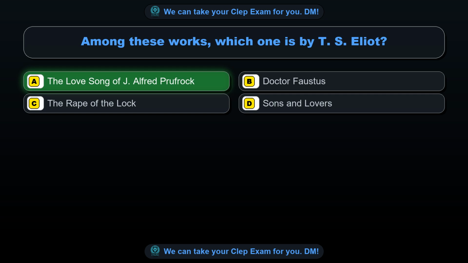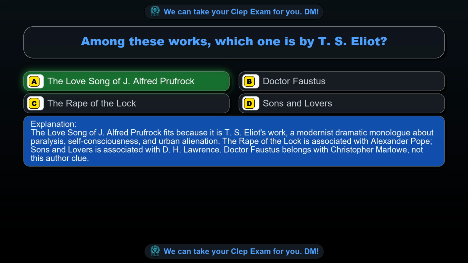The correct answer is option A, The Love Song of J. Alfred Prufrock. The Love Song of J. Alfred Prufrock fits because it is T.S. Eliot's work, a modernist dramatic monologue about paralysis, self-consciousness, and urban alienation. The Rape of the Lock is associated with Alexander Pope, Sons and Lovers is associated with D.H. Lawrence. Dr. Faustus belongs with Christopher Marlowe, not this author.